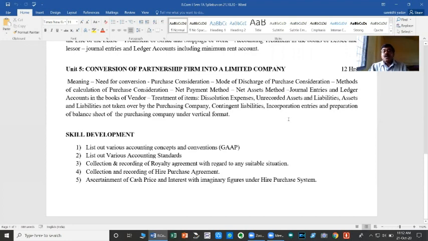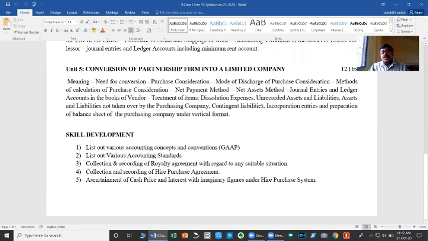Incorporation means, once the partnership firm is taken over by the company, how the assets and liabilities from the vendor firm are taken into the books. The entries you have to pass at the beginning are called incorporation entries.